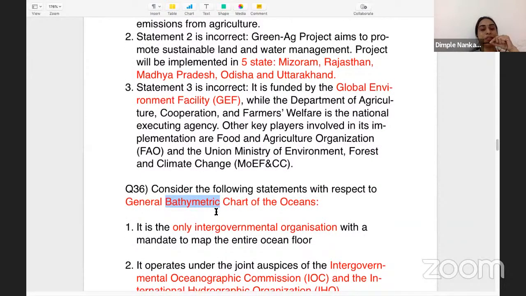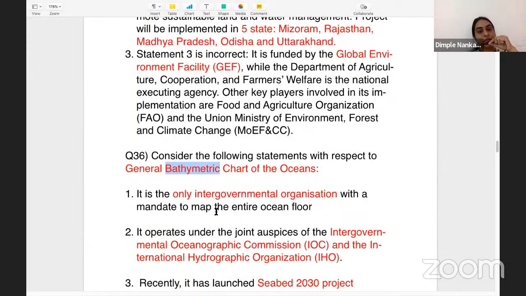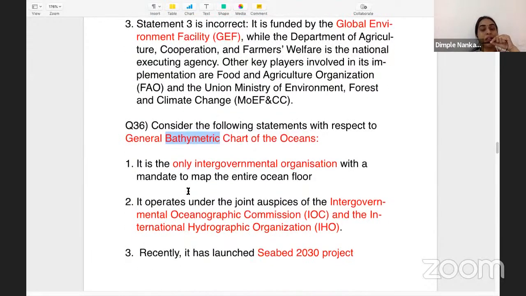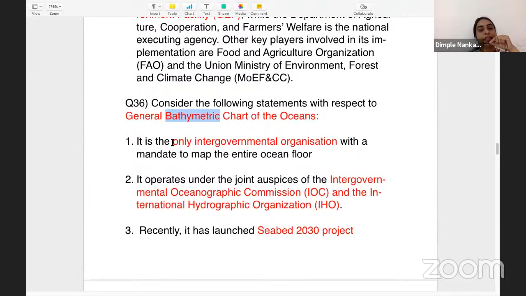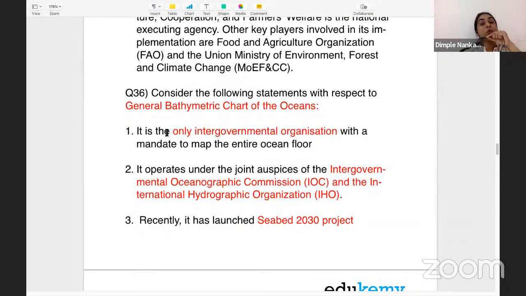So general bathymetric chart of the ocean. The question is on that. Few statements people generally make wrong, thinking that only a word or two, like the extreme statements, become wrong in examination. They think that the statement is wrong because this is use of extreme words. However, UPSC in past 2-3 years is trying to frame such questions which are extremely worded but they are not wrong. So similarly, we had taken inspiration from that and framed this question. Yes, it is the only